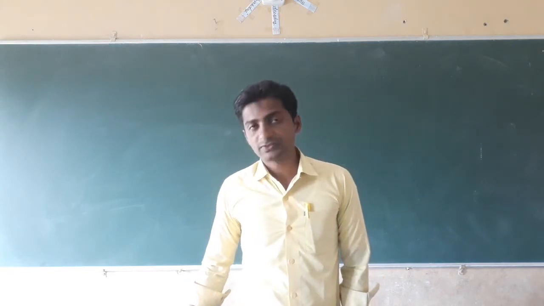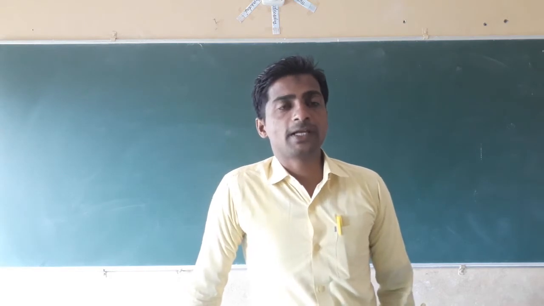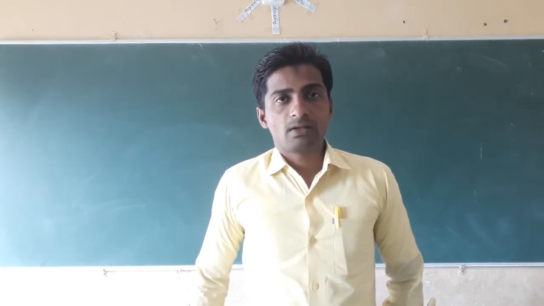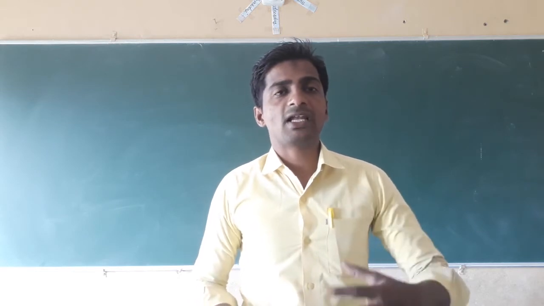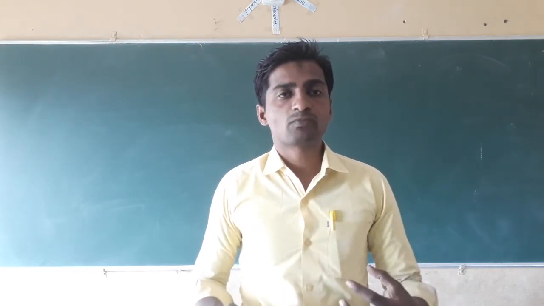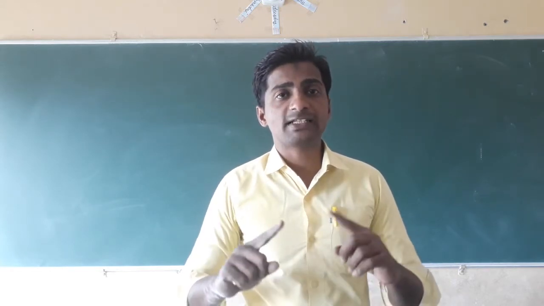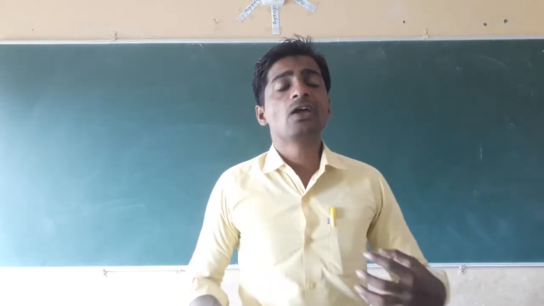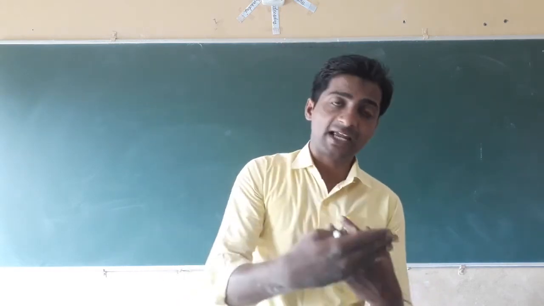Then we studied the shadow. A shadow is the image formed on the screen when light falls on an opaque object.